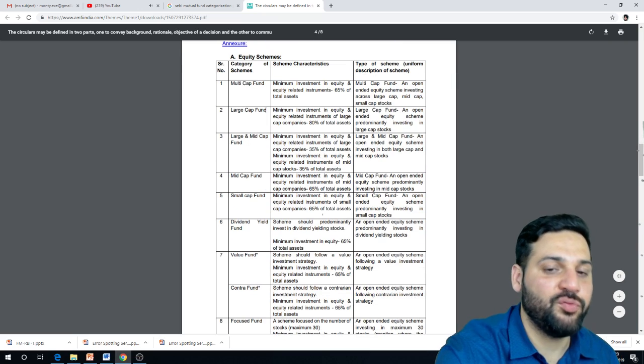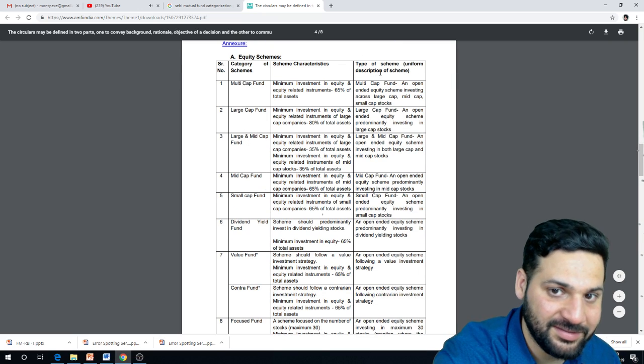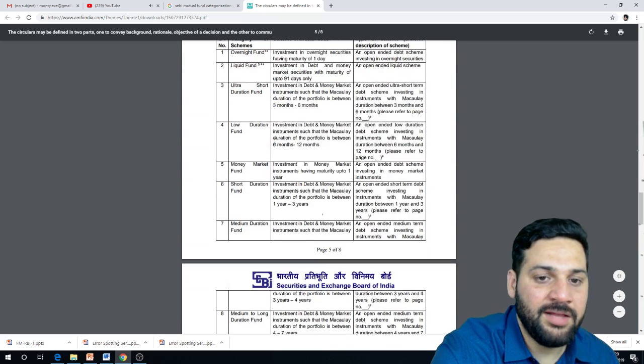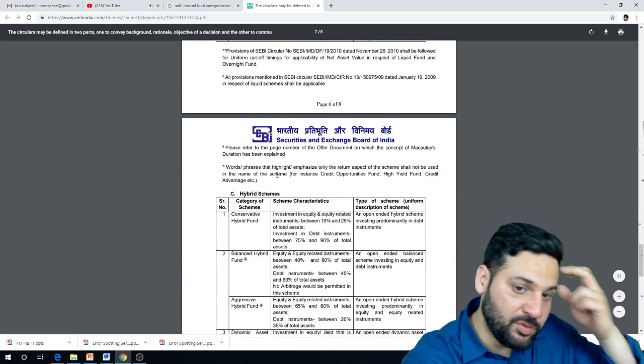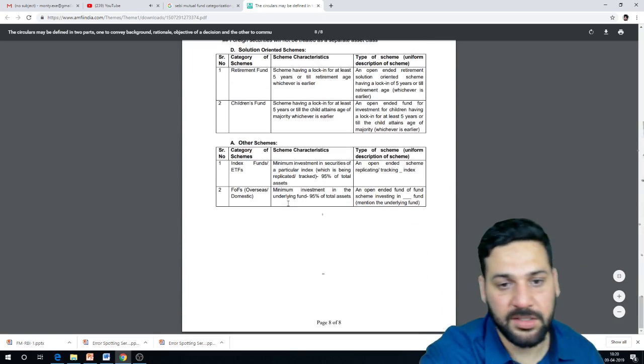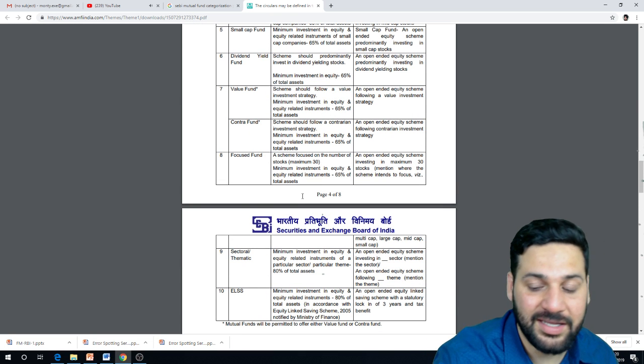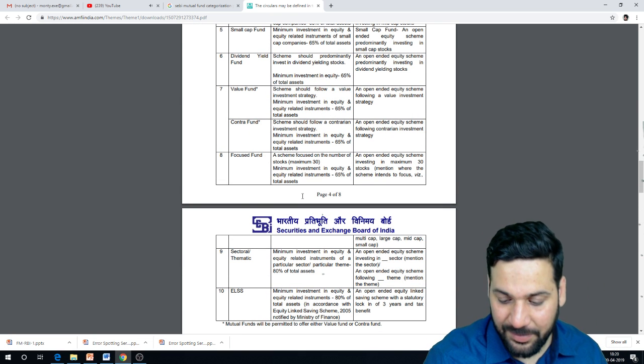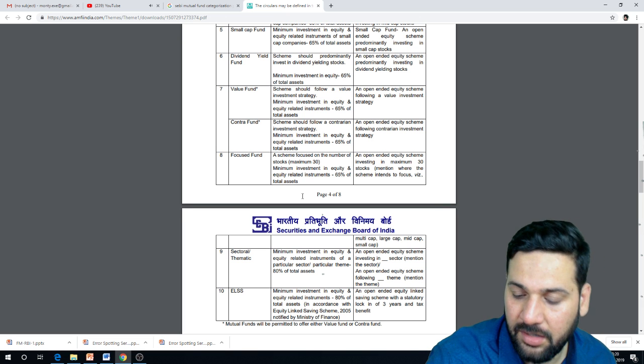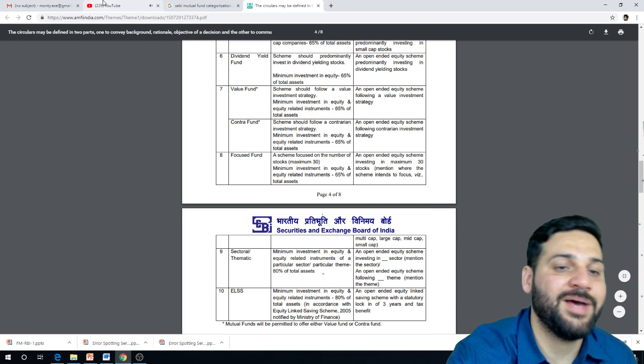The equity schemes, various types of equity schemes, their characteristics and type, and then debt schemes, and up to hybrid schemes. Please go through it. I mean, the other schemes as well. So these 3 pages, please students go through this. They're really important for all the exams in which financial awareness or financial management is a topic.